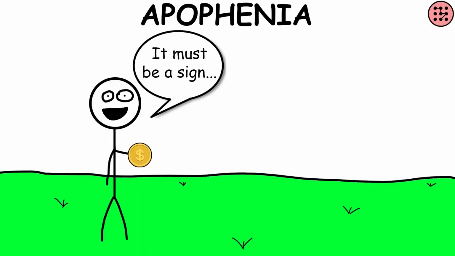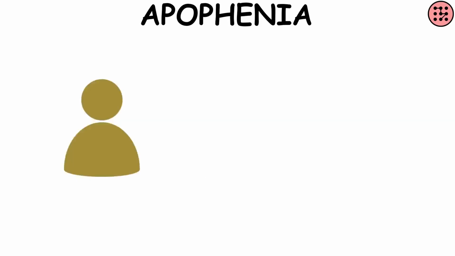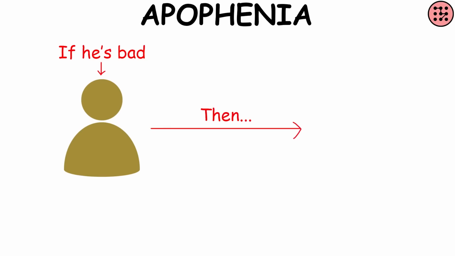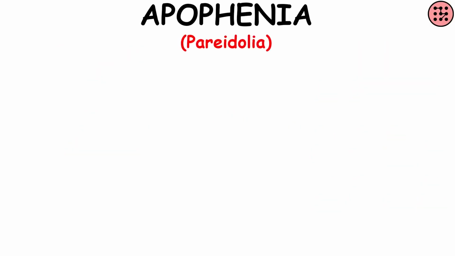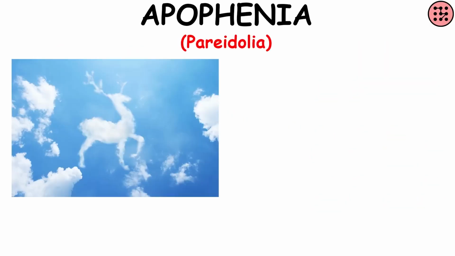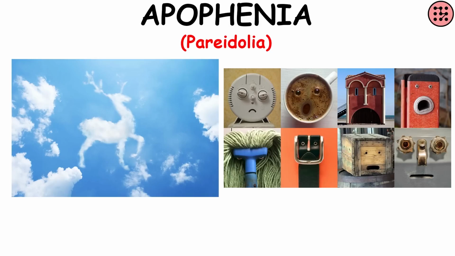Apophenia. Apophenia is the tendency to perceive meaningful connections between unrelated things. This bias is one of the ways a stereotype can lead people to expect certain groups and traits to fit together, and then to overestimate the frequency with which these correlations actually occur. Another type of apophenia is pareidolia, which happens, for example, when you see images of animals in the clouds.